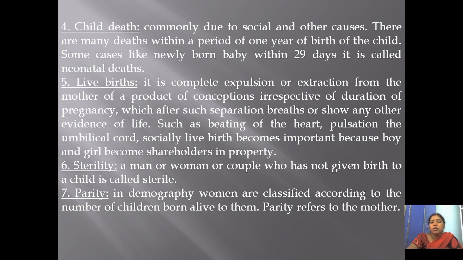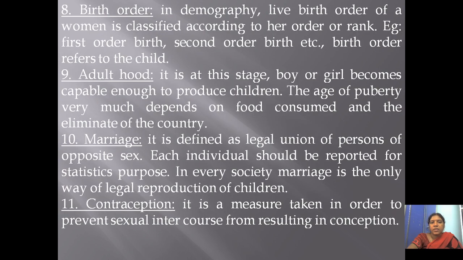Here in demography, women are classified according to the number of children born alive to them. Multipara means more than one child, we can say multipara, like that. And birth order: the birth order of the woman is classified according to her order or rank, the first order birth, second order birth. It usually refers to the child. And adulthood.